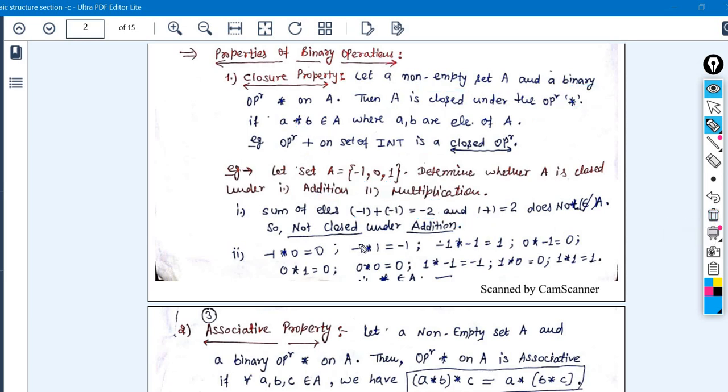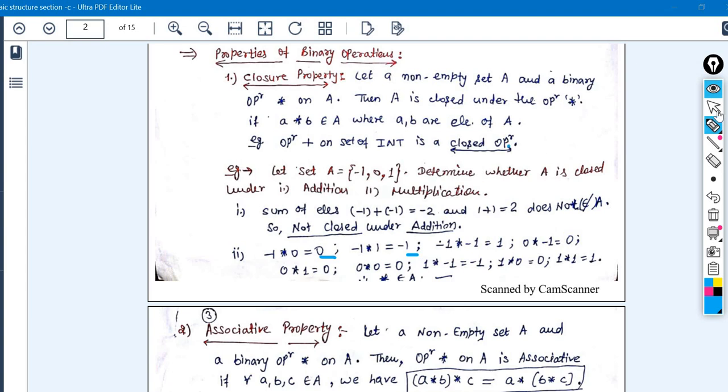The same thing we have to do for multiplication, as we are seeing in this example. By applying the multiplication operation on set A, all the resultants we get belong to the set A. That means it is closed under the multiplication operation. What is closed? Set A is closed under the multiplication operation. That means it is satisfying the closure property itself. Right? I hope it is clear.